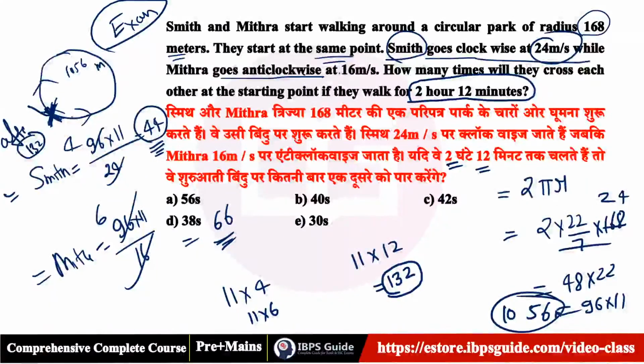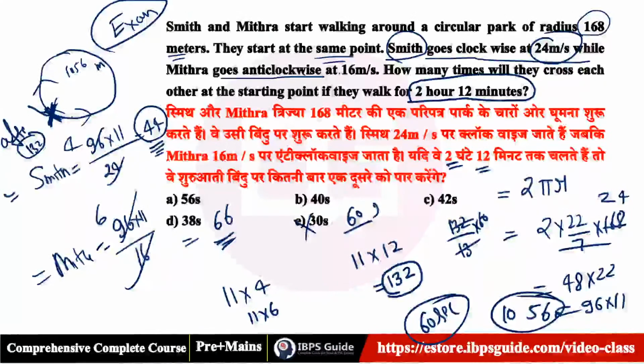So 132 seconds, and we can just do here, let's convert it into minutes first of all. 120 plus 12, it means 132 upon 132 into 60. So the answer will be 60 seconds. Okay, so that is the answer, 60.